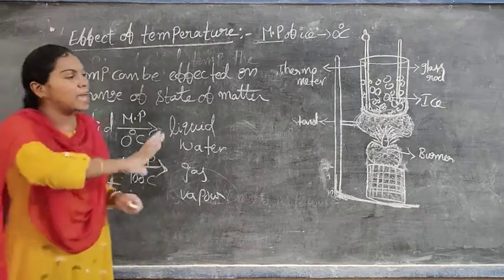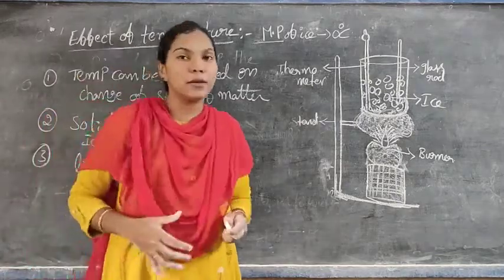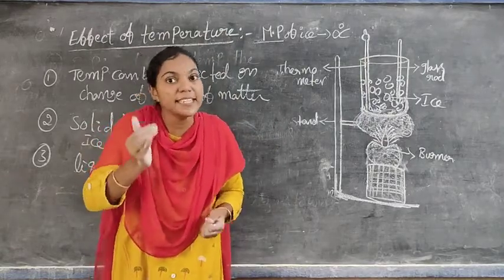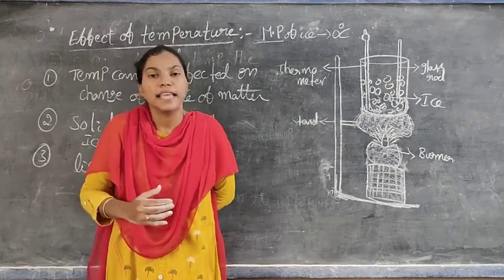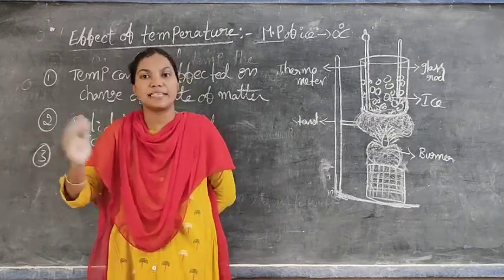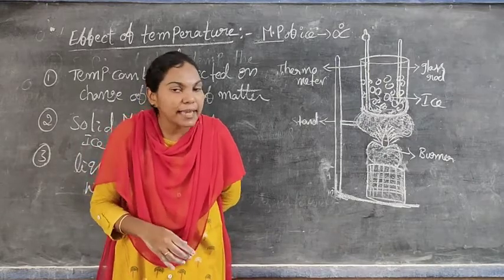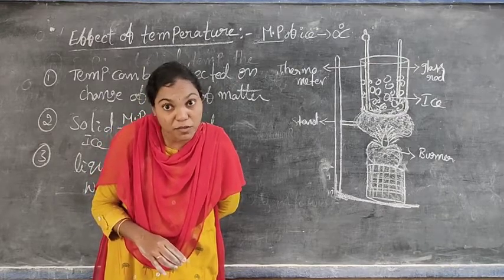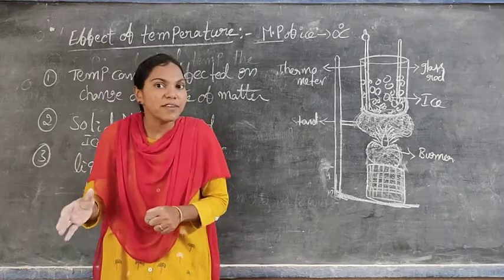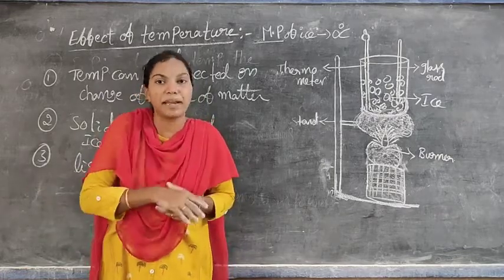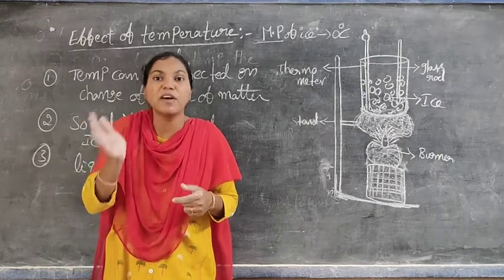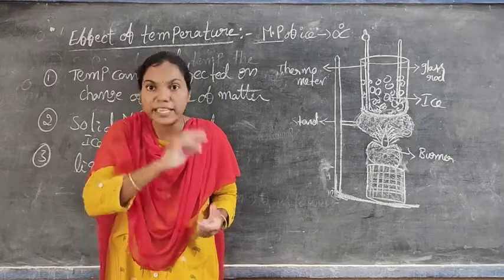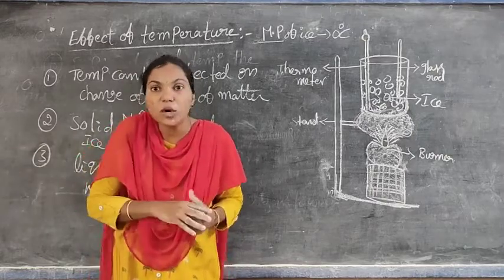So by this activity, by this whole process, we have concluded that matter can compulsorily change its state. But not all matter changes from solid to liquid and liquid to gas. I already told you some matter changes directly from solid to gases. Here, ice was converted into water, and water was converted into vapor. There, solid was converted into liquid, and liquid into gas, so 3 states of matter are there. But in some matter, there are only 2 states. Solids directly change into gases.